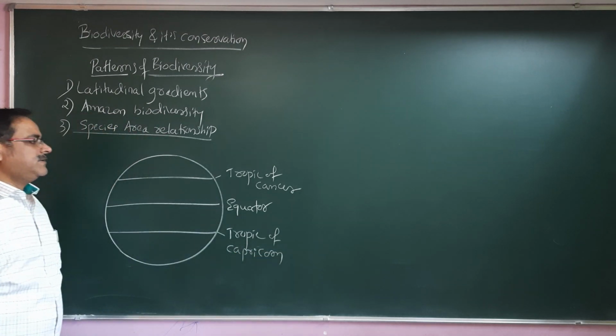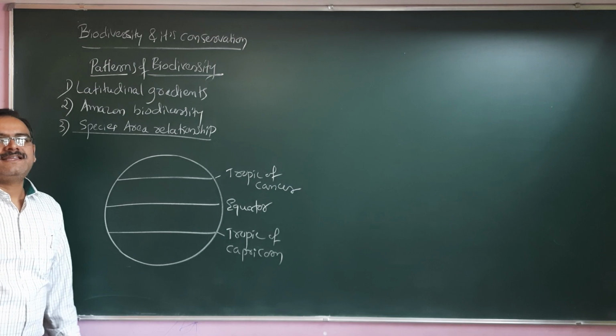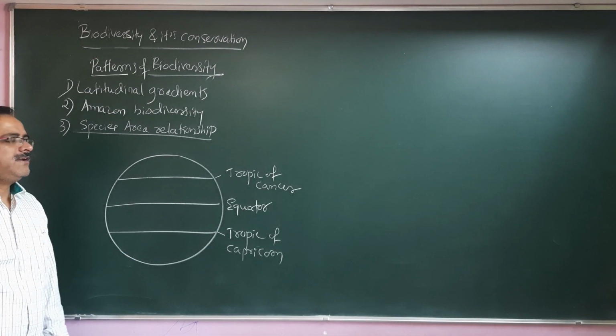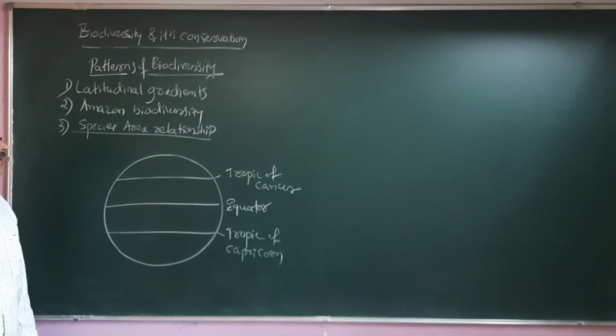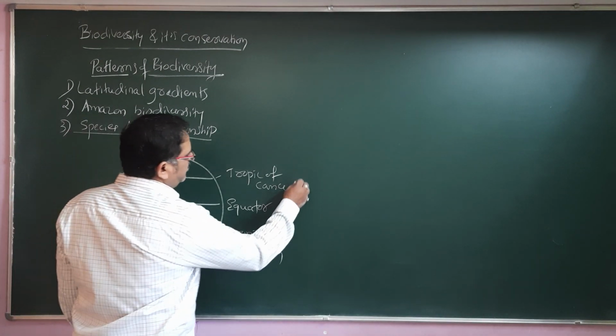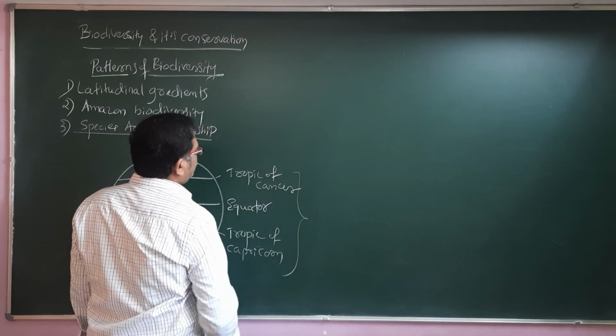You can't find these lines physically. These are imaginary horizontal lines. We call them latitudes.